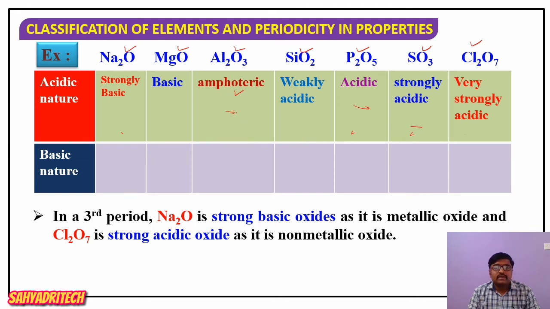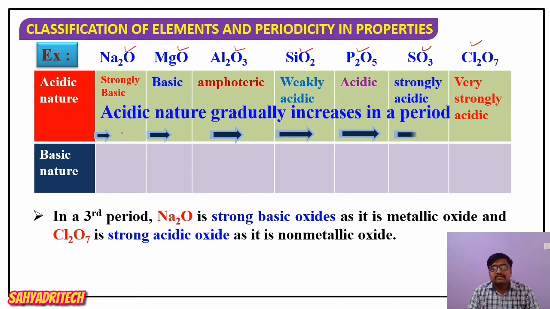Now here, if you look at the acidic nature, what we analyzed is a gradual increase in the acidic nature from left to right. So the first, sodium oxide, is non-acidic or very weakly acidic in nature. Then it is weakly acidic. Aluminum oxide is amphoteric, which means it's partially acidic. Further weakly acidic, strongly acidic, then very strongly acidic in nature. When you look at this diagrammatically, acidic nature goes on increasing.